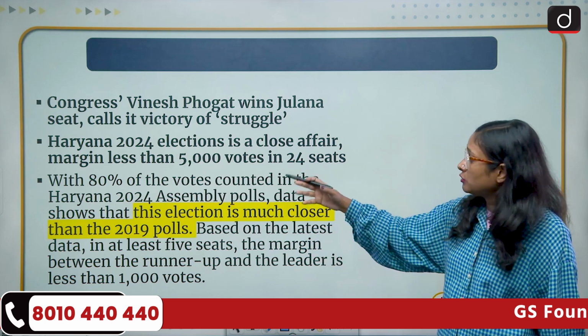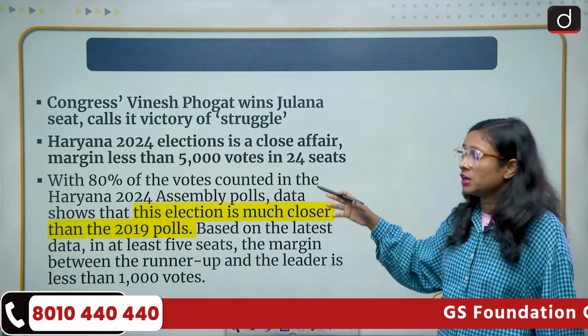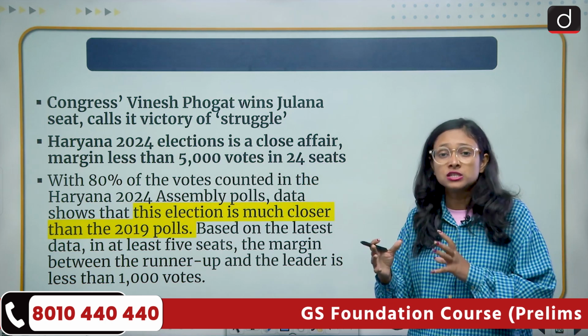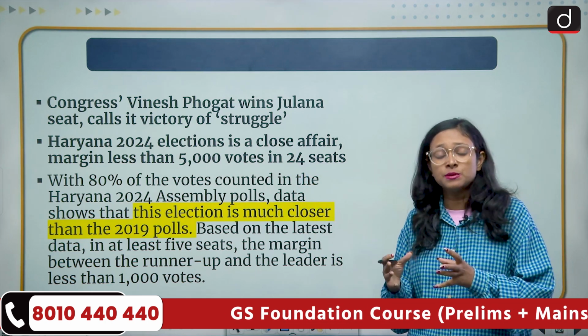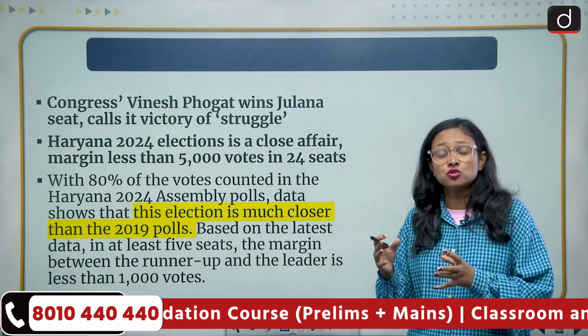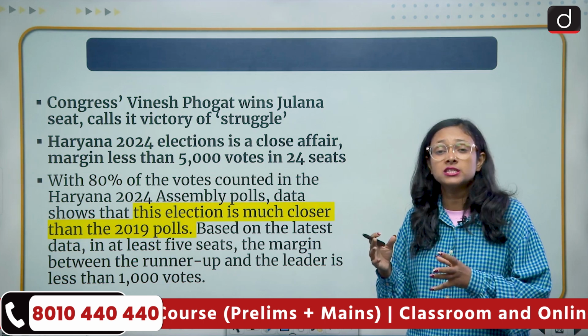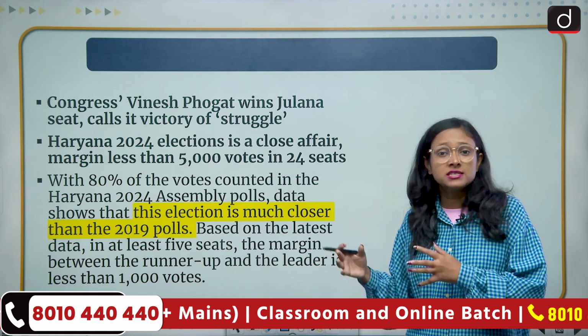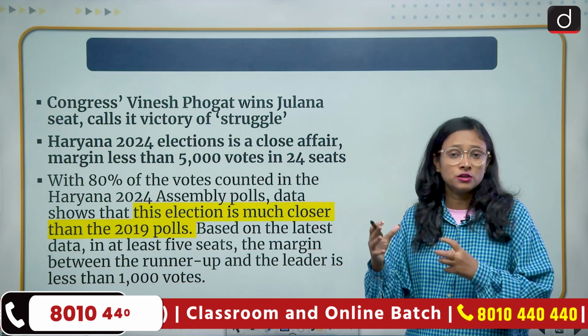And the Haryana 2024 election is a close affair because many of the seats had very close contests. It has been predicted that out of 90 seats, almost 24 seats were close contests, decided by fewer than 5,000 votes. So what does it show?